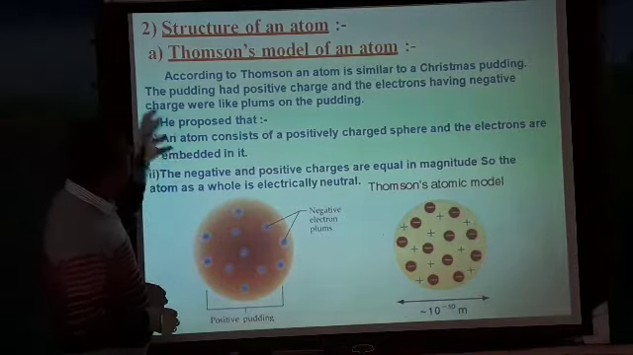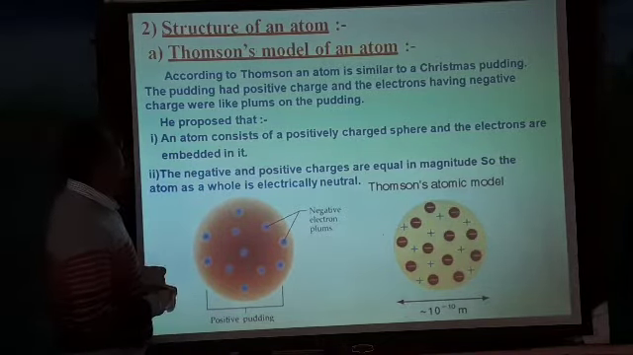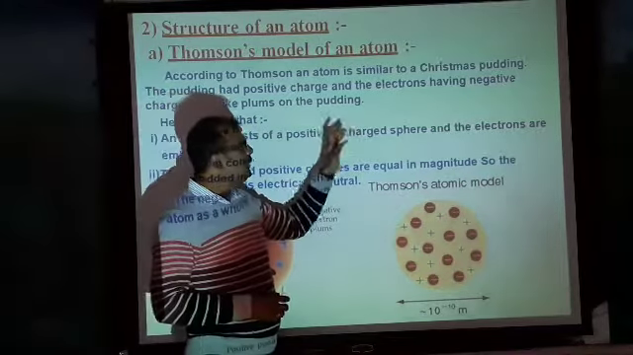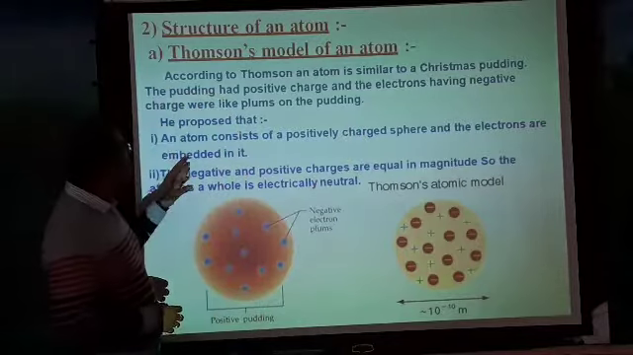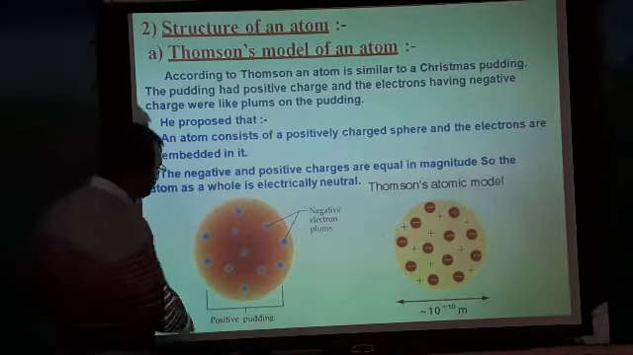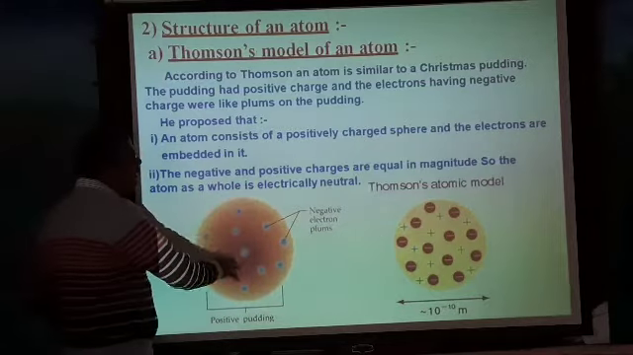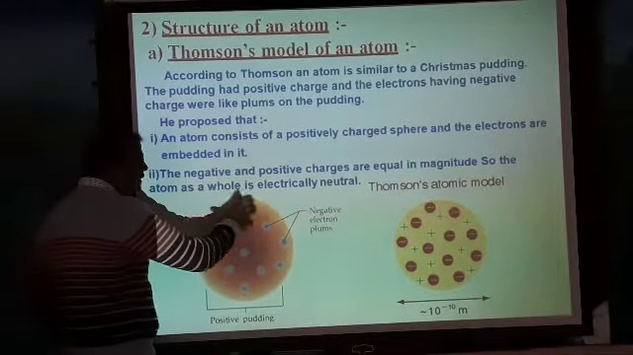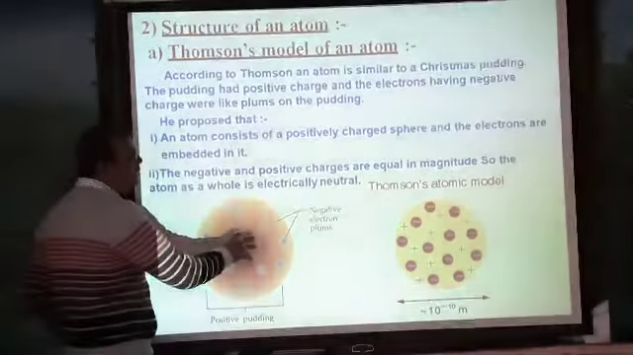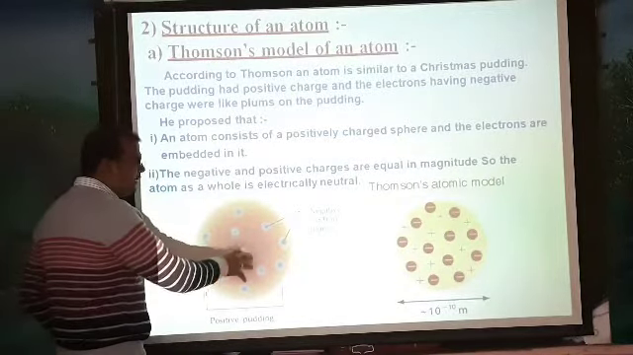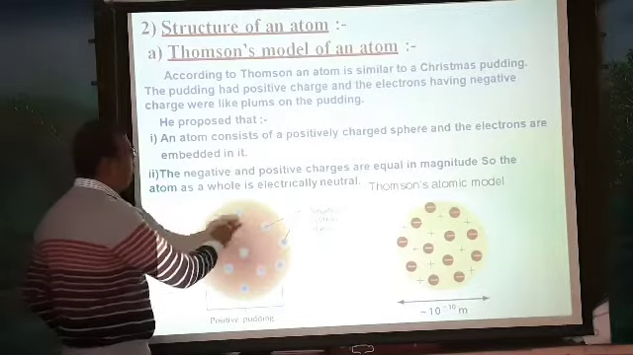Later, he proposed some postulates: an atom consists of a positively charged sphere, and the electrons are embedded in that. If you see, it looks like a sphere. The entire sphere is positively charged, and in this sphere the electrons are embedded.